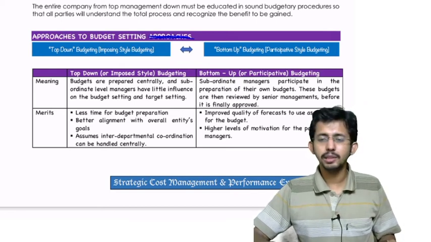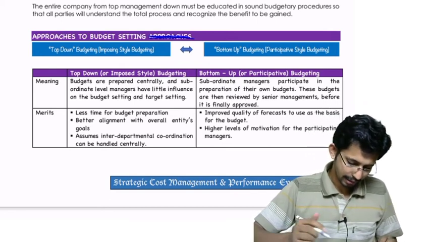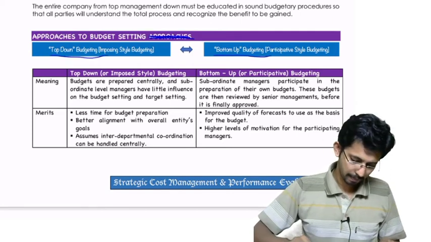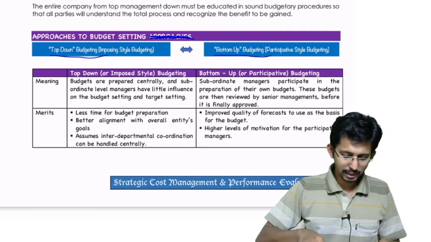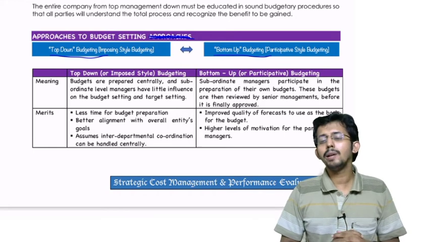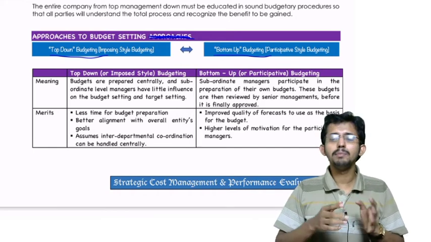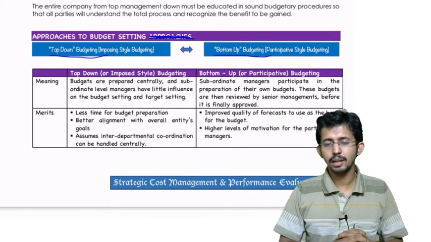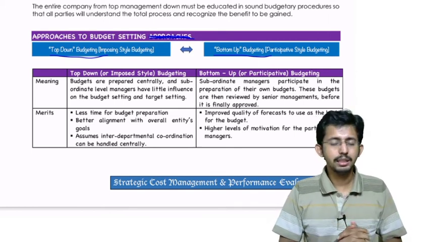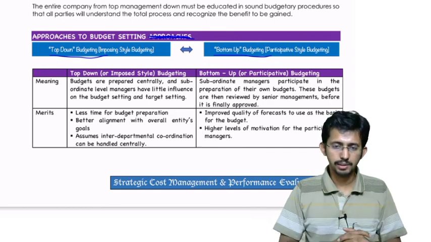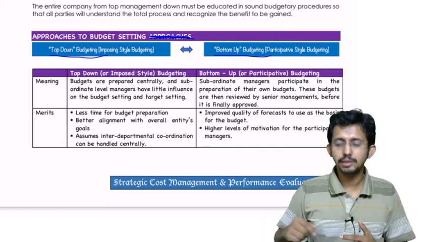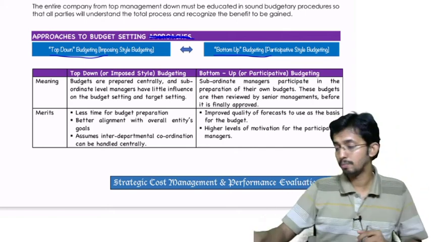There are two types in which the budget can be prepared. One is top-down budgeting and the other one is bottom-up budgeting. I will tell you what we mean by top-down budgeting and what we mean by bottom-up budgeting. In top-down budgeting, the top level prepares the budget and it is imposed on the lower level. The top management says, this is your target, this is your budget. They prepare the budget and it is given to the lower levels, and lower levels are instructed to follow it. So it is an imposed style of budgeting.